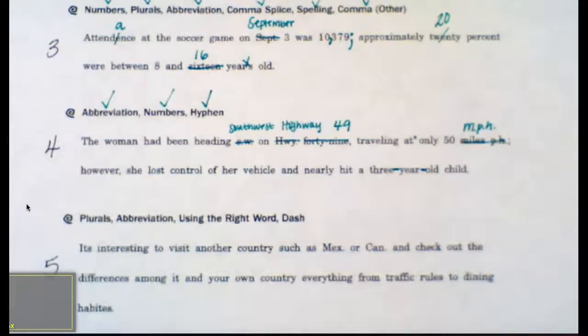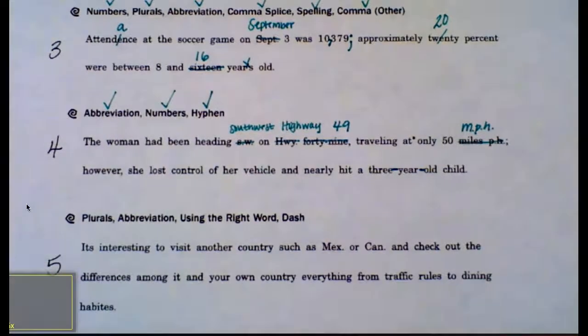Lastly, let's take a look at sentence 5. Sentence 5 says, "It's interesting to visit another country such as Mex or Can and check out the differences among it and your own country. Everything from traffic rules to dining habits." In this sentence, we have an issue with plurals. We also are going to spell out an abbreviation. We need to make sure we're using the right word. And we're going to add a dash.